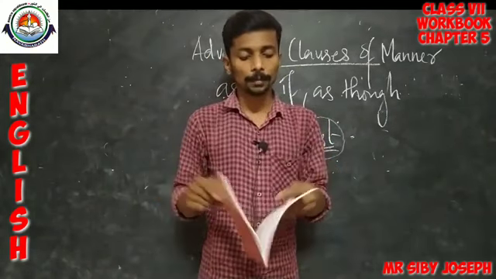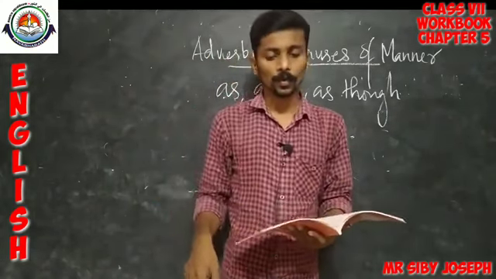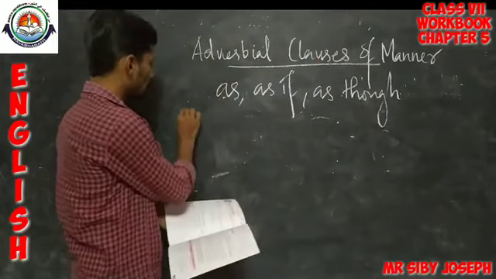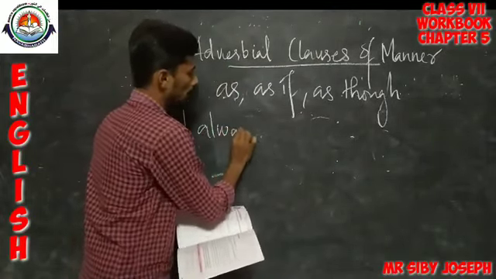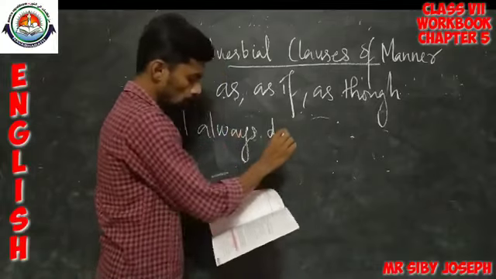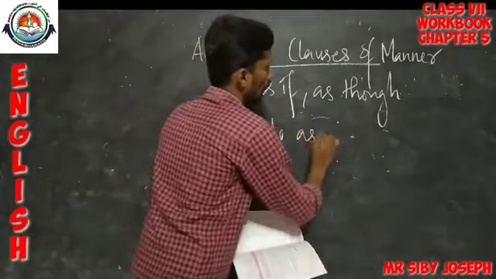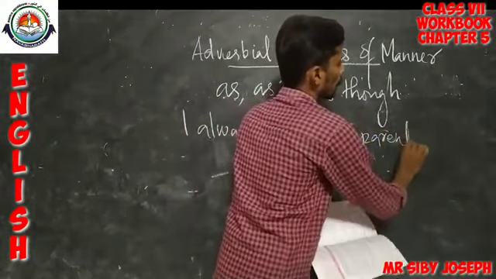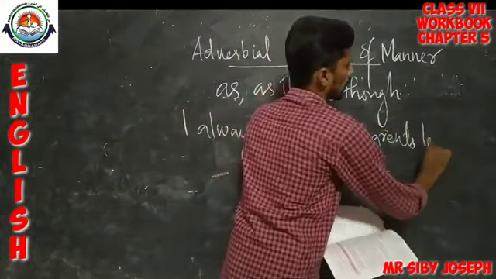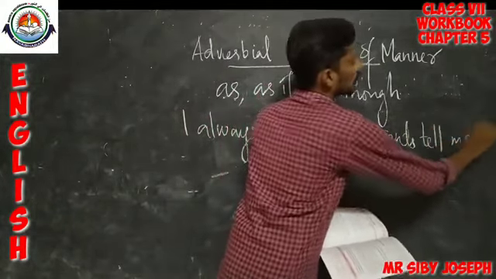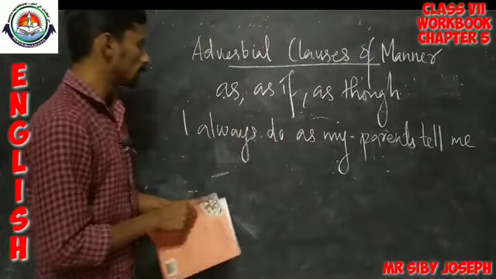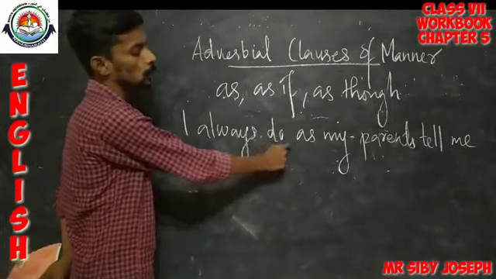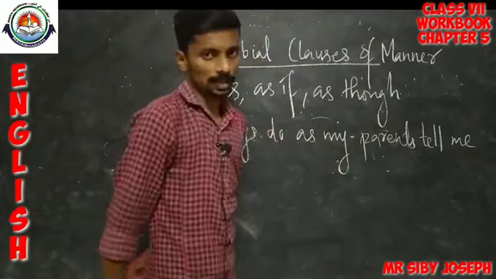Now please come back to the exercise given on page number 54 in your workbook. Look at this example: I always do as my parents tell me.